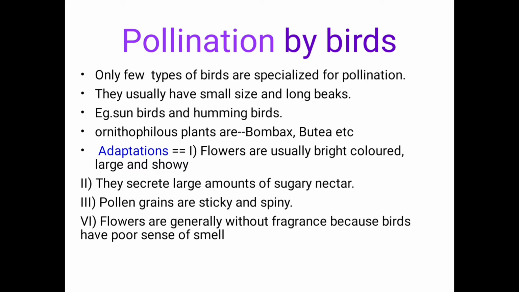So these flowers are usually bright colored, large and showy. Second, they secrete a large amount of sugar or nectar. Next, pollen grains are sticky and spiny, and the last one, flowers are generally without fragrance because birds have a poor sense of smell. Examples are bombax and butea, along with bignonia species and callistemon, the bottle brush. These are common examples of ornithophilous plants.